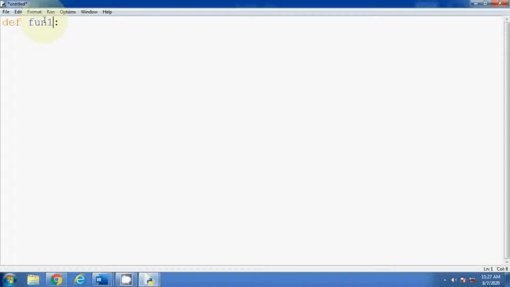This is my function name, and this is called a physical line. Now the logical line you write like this: print hello. This is considered a logical line here.